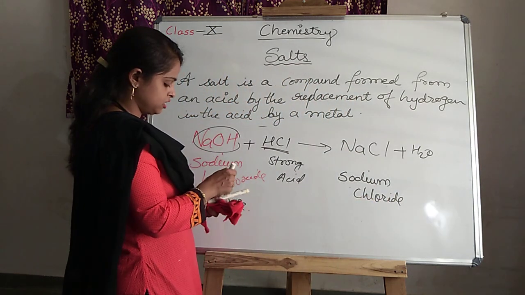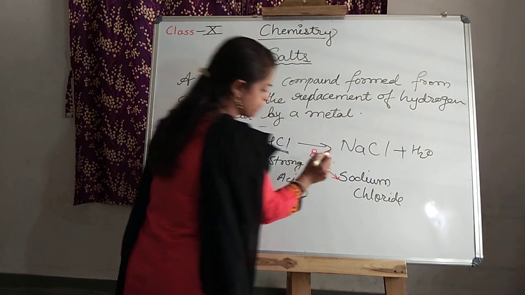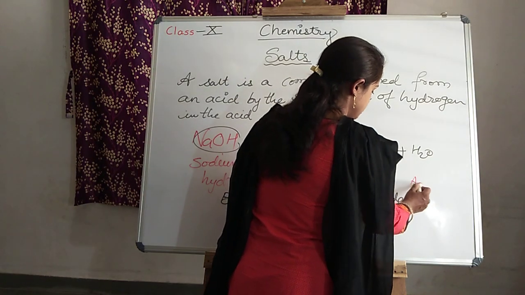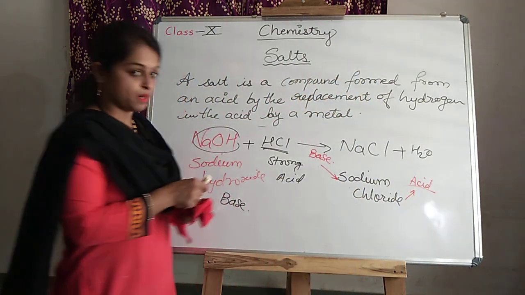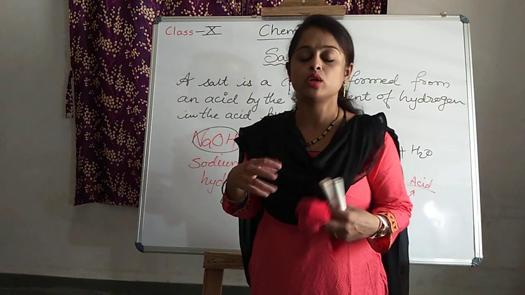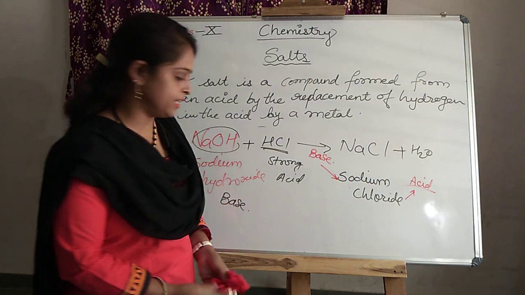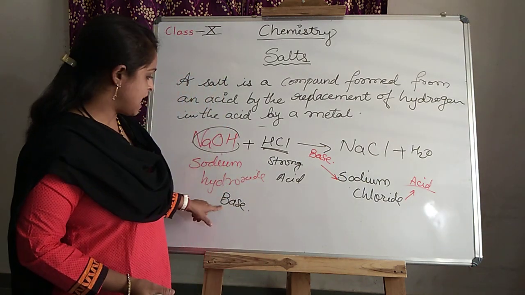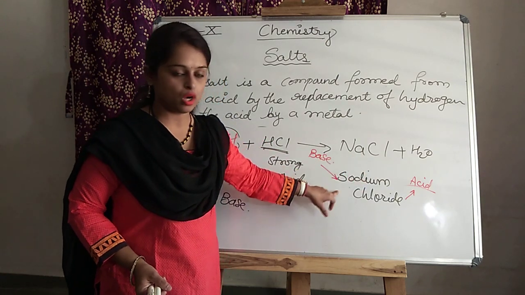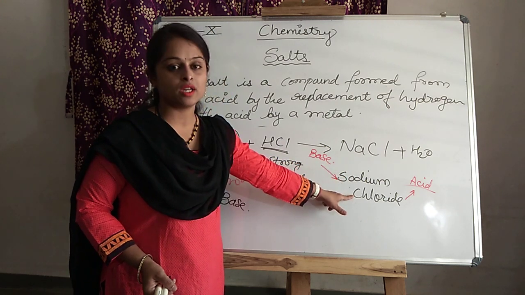So this first part, sodium, is derived from the base. And the second part, that is chlorine, is the acid part. So whenever we are writing the name of the salt, or whenever we are just reading or listening to the name of the salt, from where does it derive? It has two parents, that is base as well as acid. But when we are writing the name of that particular salt, the first name is derived from the base and the second name is derived from the acid.